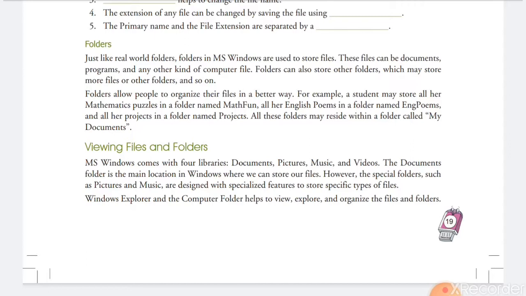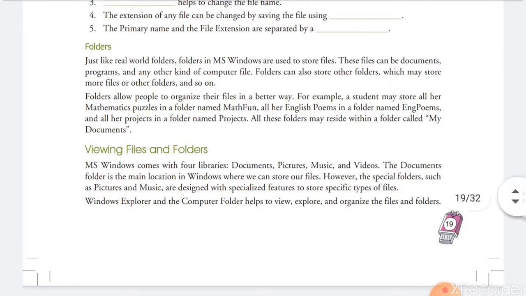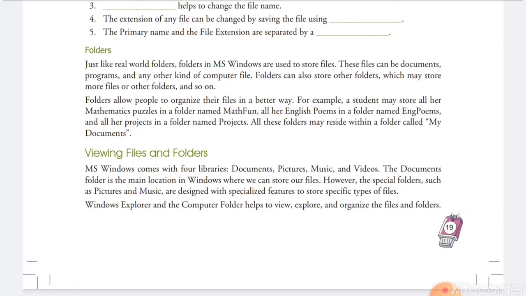MS Word files can be saved in a folder, as well as Excel files, media files such as audio and video, text, graphics, and images. All the files can be contained in a particular folder. So just like a real-world folder, folders in MS Windows are used to store files. These files can be documents, programs, or any kind of computer file. A folder can also store other folders, which may store more files or other folders.